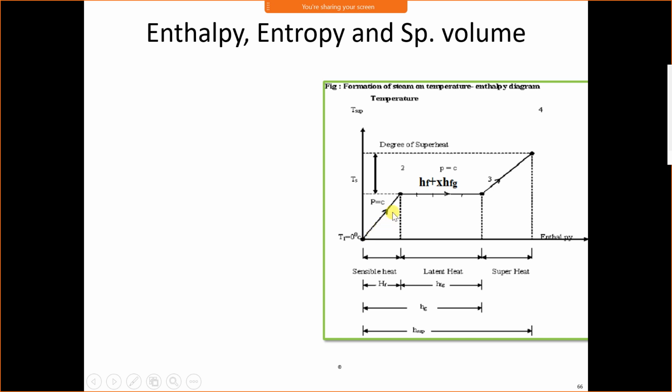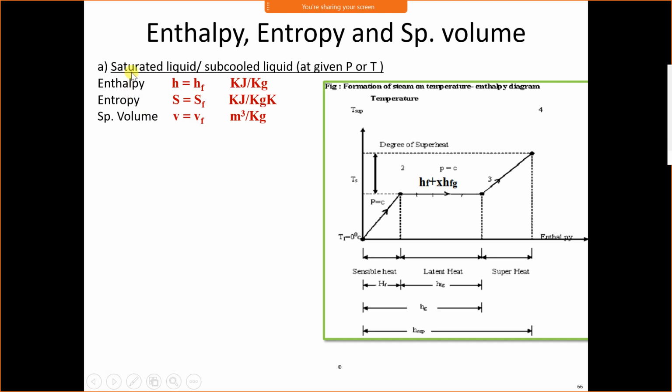Suppose you have to calculate enthalpy of subcooled or saturated liquid. Then we require temperature or pressure. It may be saturated liquid or subcooled liquid, means liquid may be here or here or here.